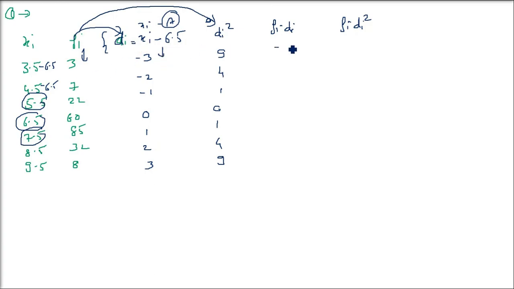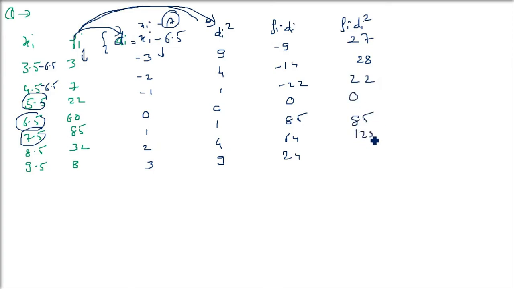So 3 minus 9, 7 into minus 2 is minus 14, like this. So this is 22, 0, 85, 64, 24. And then you have fi DI whole square, second column multiplied with fourth column. So you have 27, 28, 22, 0, 85, 128 and 72.